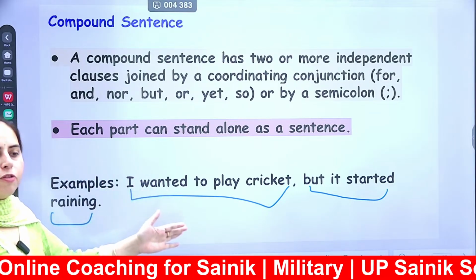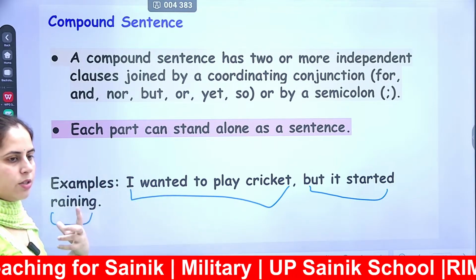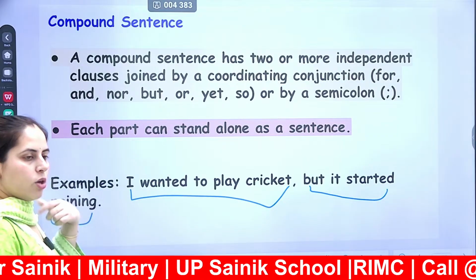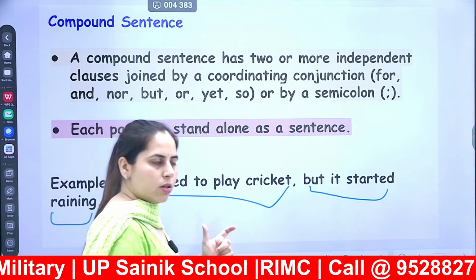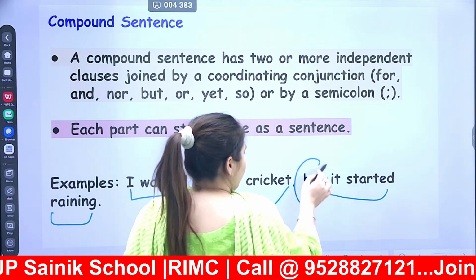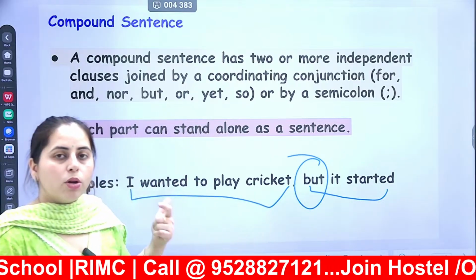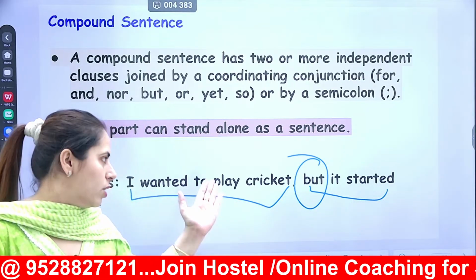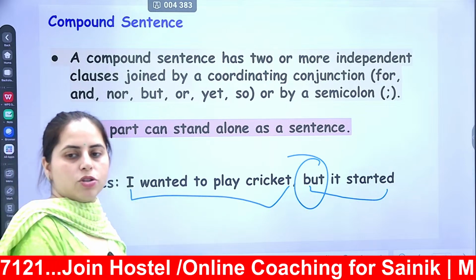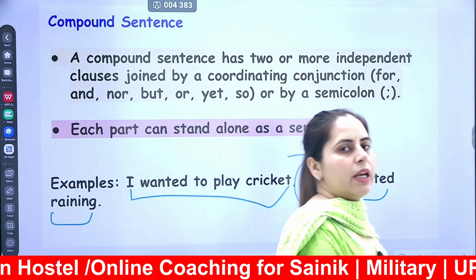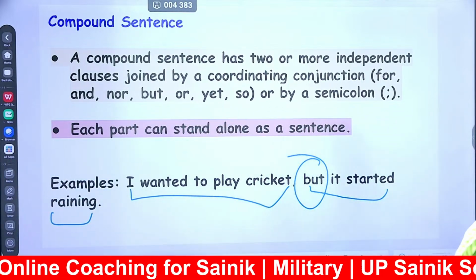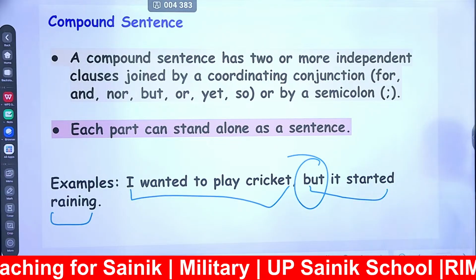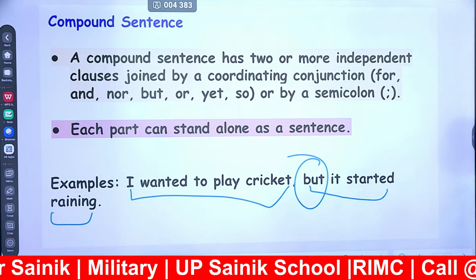The meaning of first is clear, the meaning of second sentence is also clear, right? But because I have to convert it into a compound sentence, I have used my preposition but, because you know in prepositions we have studied when you want to talk contradictory things, I have to go for words such as but. मैं खेलना चाहता था लेकिन बारिश होनी शुरू हो गई. ठीक है? So this लेकिन is called as but.